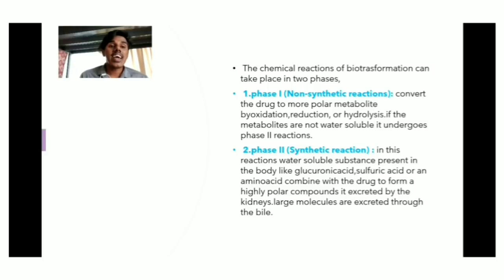The chemical reaction of biotransformation or metabolism can take place in two phases. First phase is phase 1, non-synthetic reaction, that is, convert the drug to a more polar metabolite by oxidation, reduction or hydrolysis. If the metabolites are not water soluble, it undergoes phase 2 reaction.